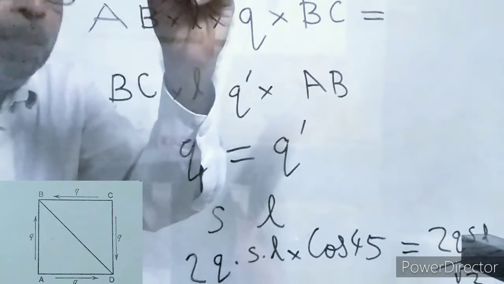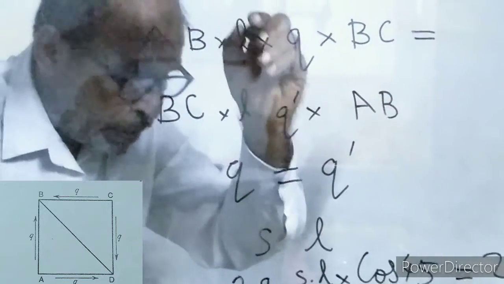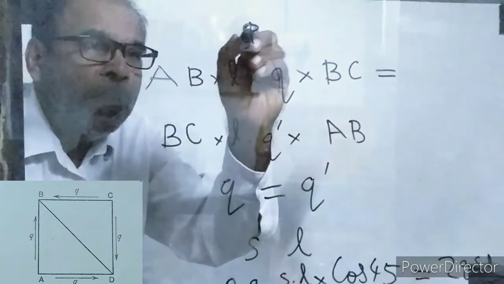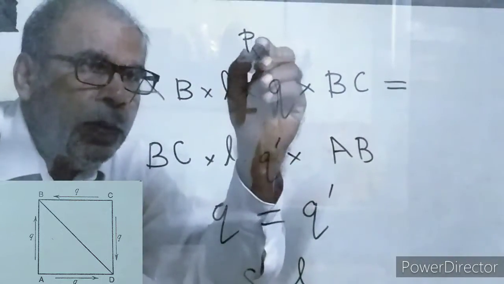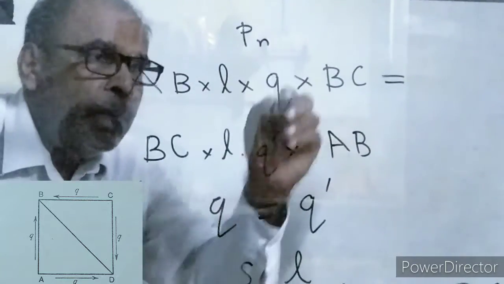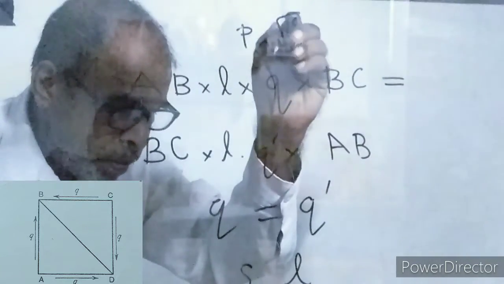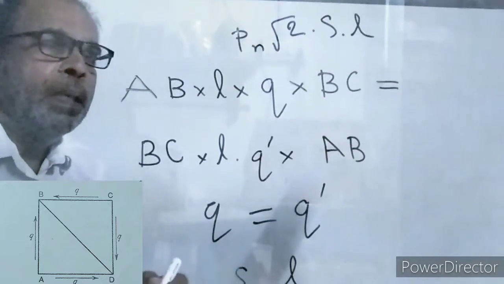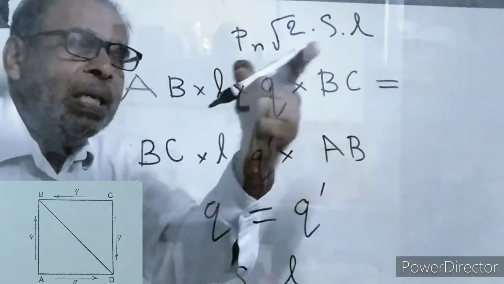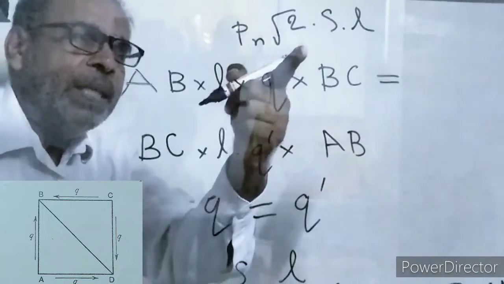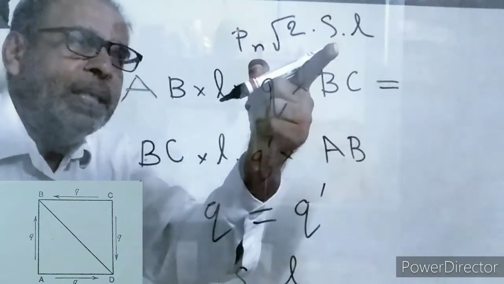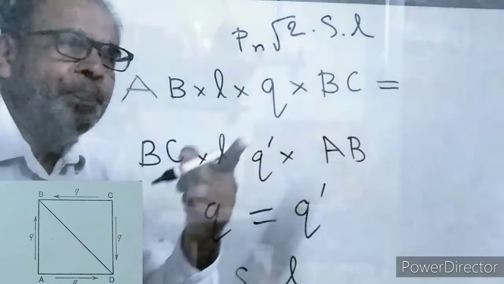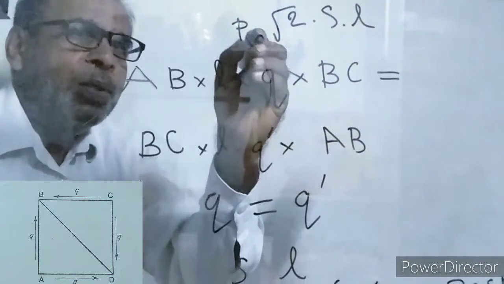Then Pn into root 2 S into L, since root 2 S is the length of the diagonal, and length of diagonal into L is the area.